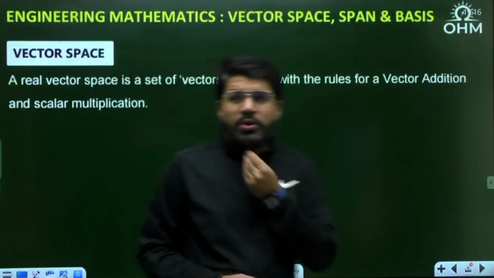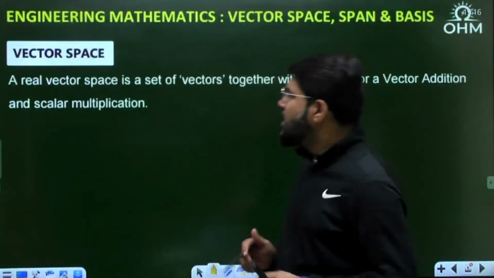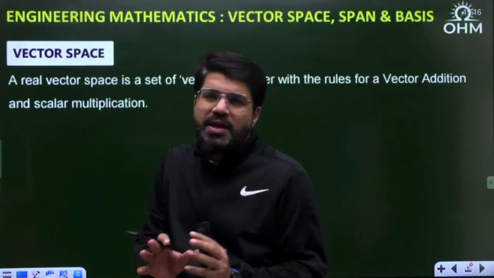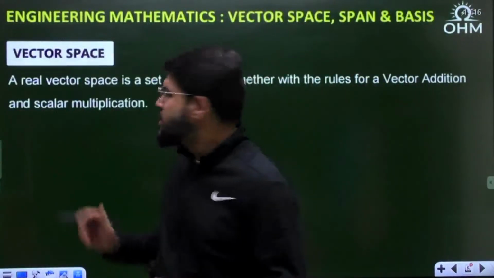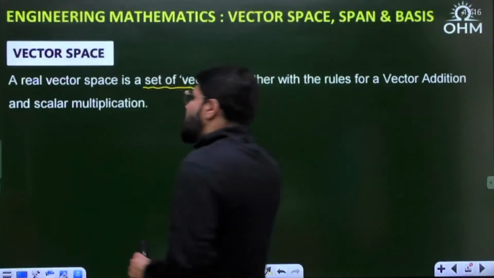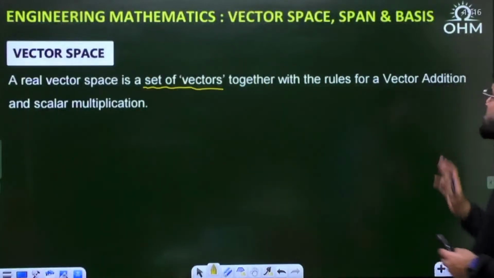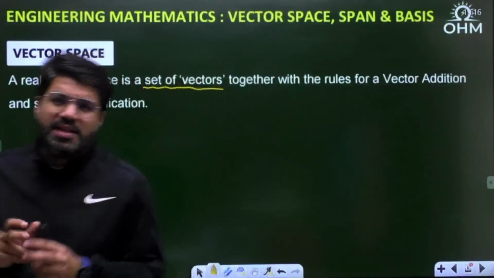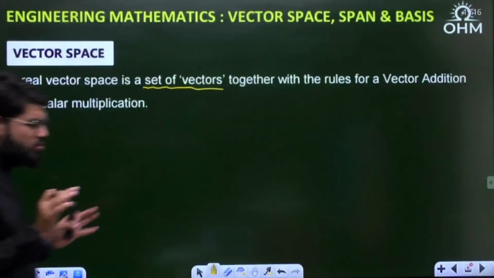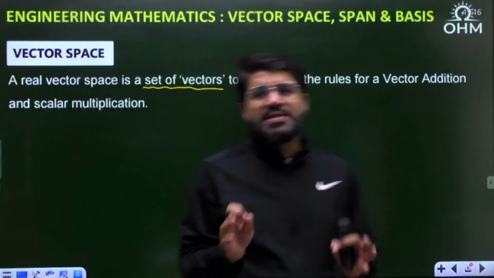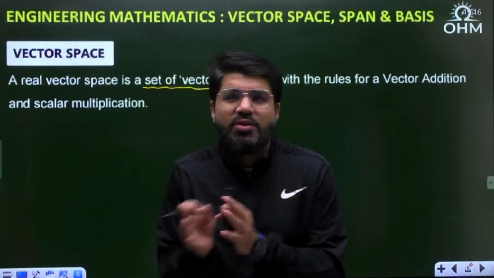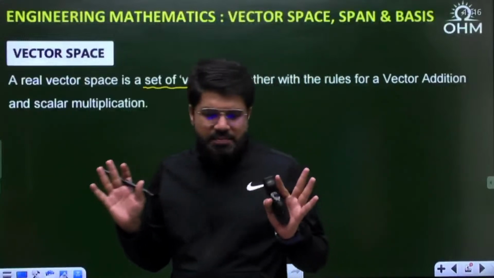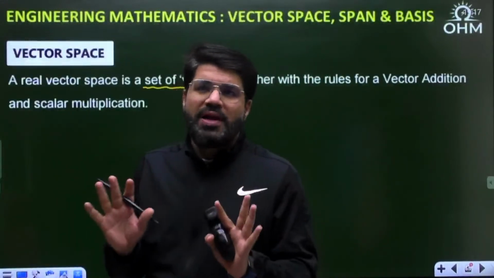Of course, we are going to talk about real vector spaces. A real vector space, in simple terms, is nothing but a set of vectors together with the rules of vector addition and scalar multiplication. Now, what do I mean by these rules of vector addition and scalar multiplication? The first thing you should know is that a vector space is nothing but a set of vectors, like you have a set of objects or a set of elements. Here I talk about a set of vectors, and a set of some vectors will be known as the vector space.